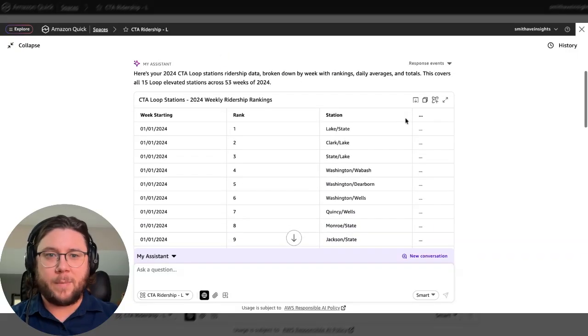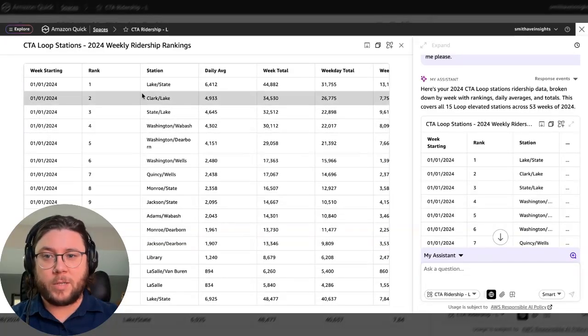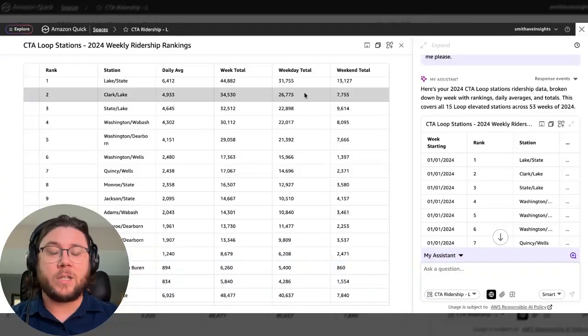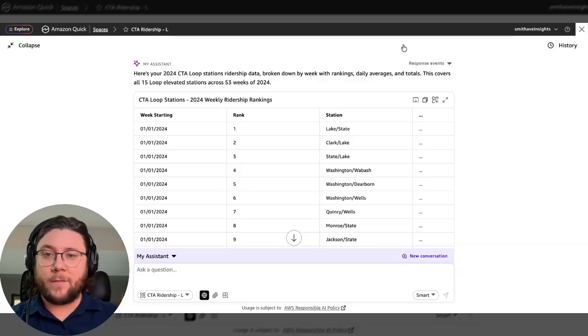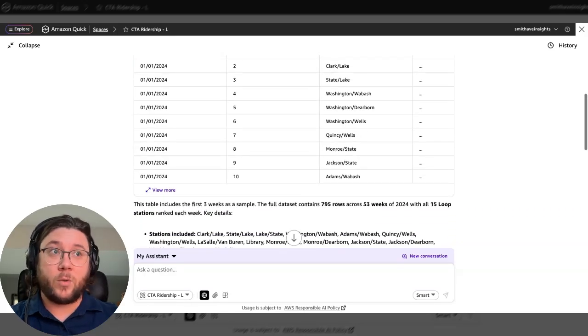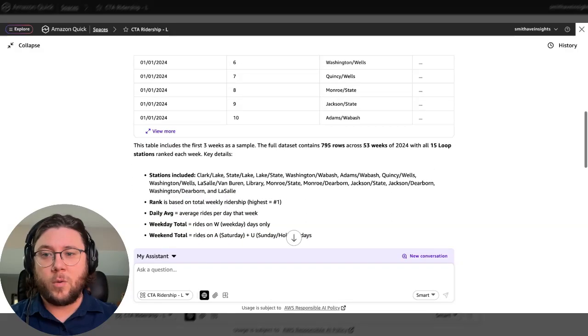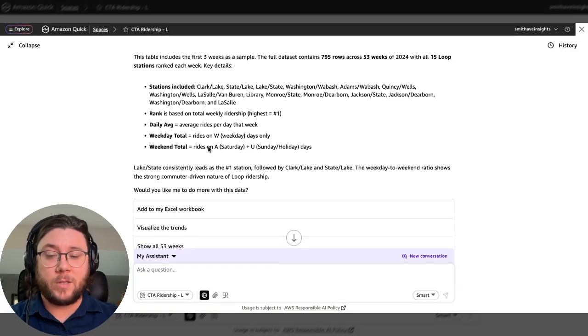So here you can see it processed and generated this table for me. So we got exactly what I was wanting. Our week date, ranking per station, and then all of the averages and totals that I was looking for that week. So this is great. Now I've got the information I was looking for. Didn't have to run anything on my own. Didn't have to go look it up in a dashboard or anything, but it processed and made this table for me right here. Now the question is, what can I do with this? Well, on top of the table, it gave me some summaries, told me about the stations that were included, the rankings, and some of the custom fields it generated.